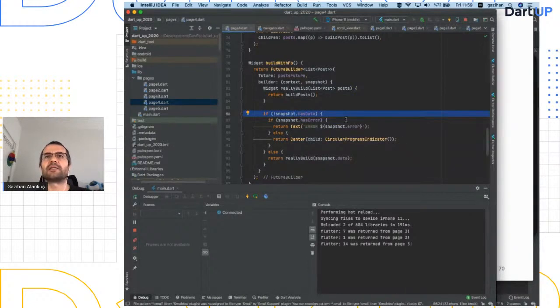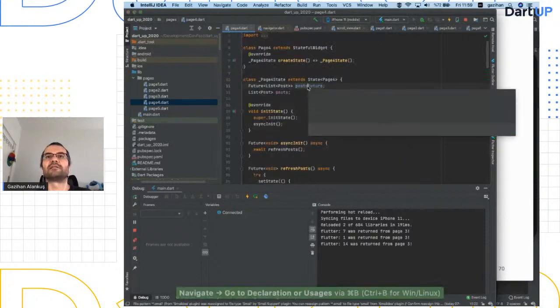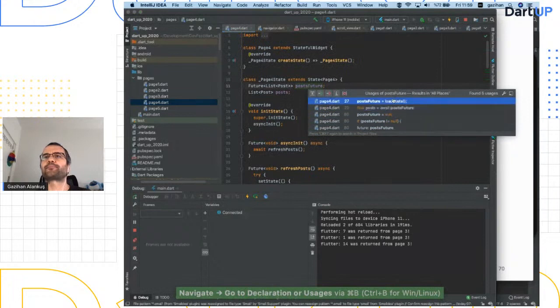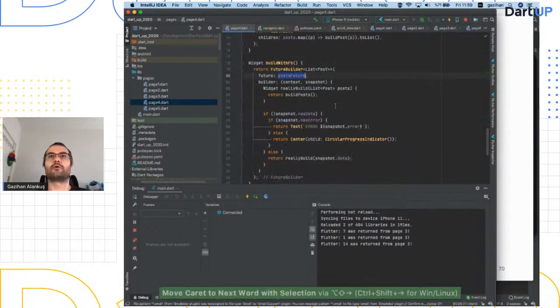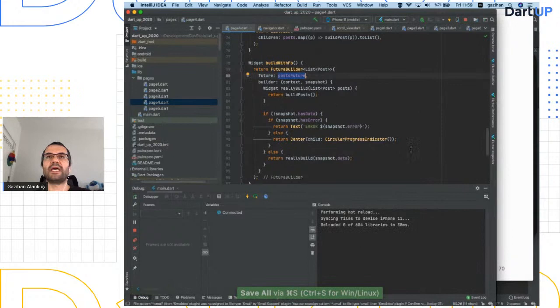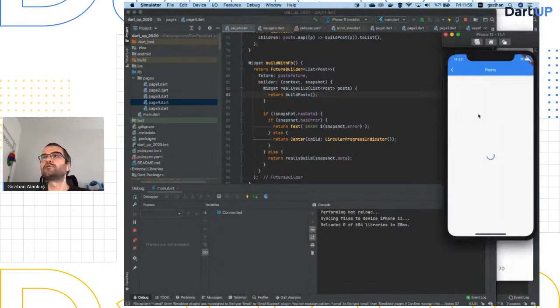It's okay, I'll be quick. It may not have data. It can be error or waiting. If it has data, I have this helper function that I usually create to make use of it, just to avoid the boilerplate. This is boilerplate. This is actual code for me. And one thing to note here is that this post future has to be obtained in advance, somewhere else. So you don't do load posts. You shouldn't put your load posts over here. Okay, why not? Because with every rebuild, you will do another query to the server.